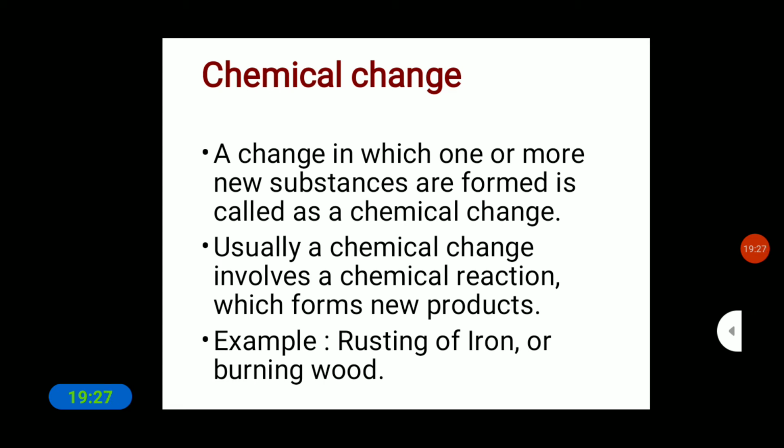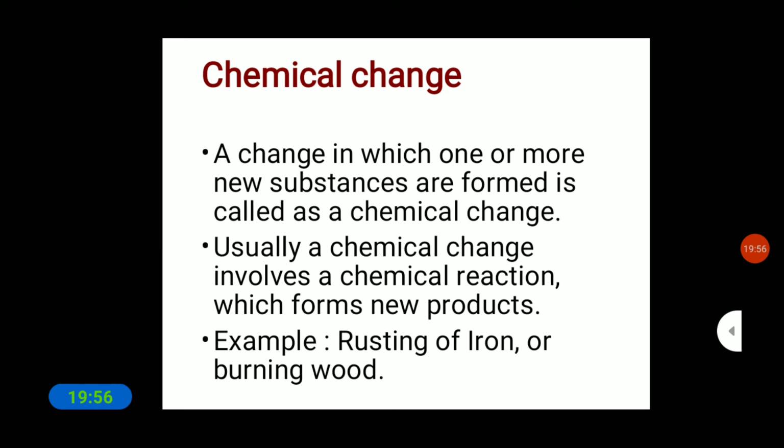In a chemical change, a reaction takes place which forms new products. The reaction takes place between two substances, and a new product is formed. That is the chemical change. An example of a chemical change is rusting of iron or burning of wood.